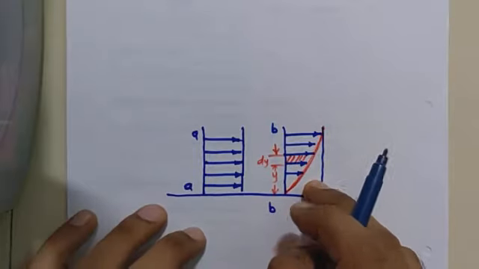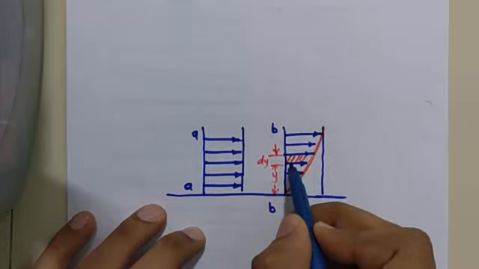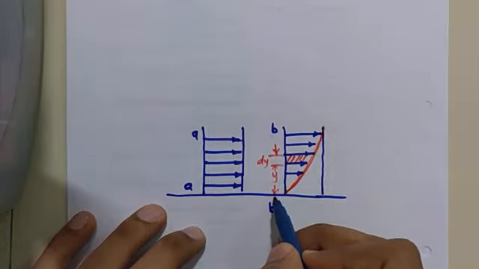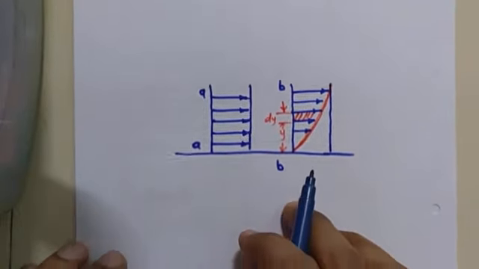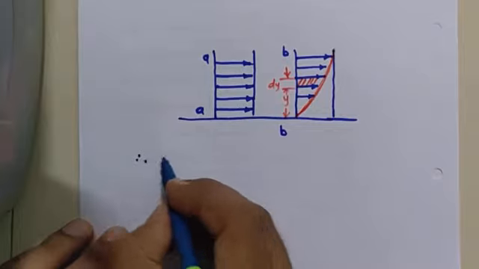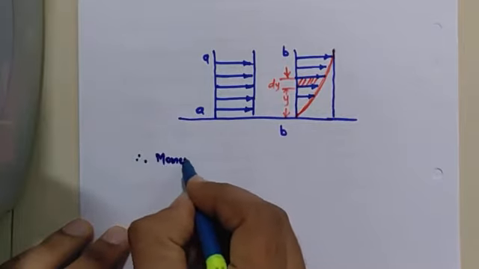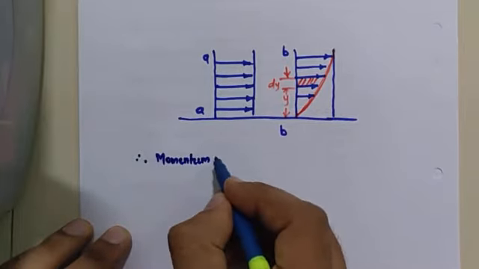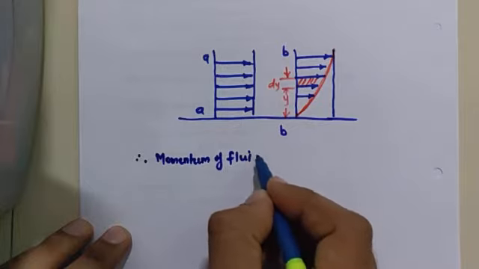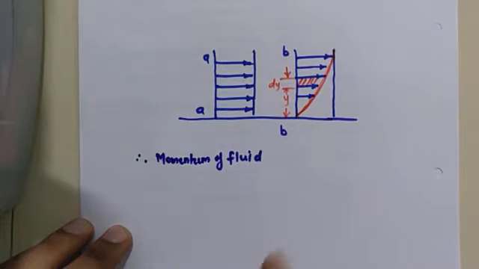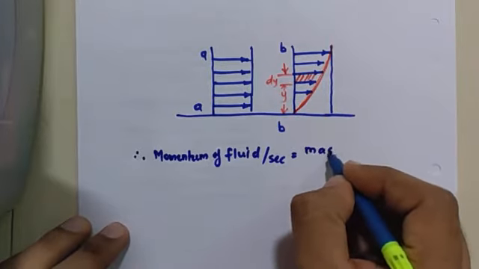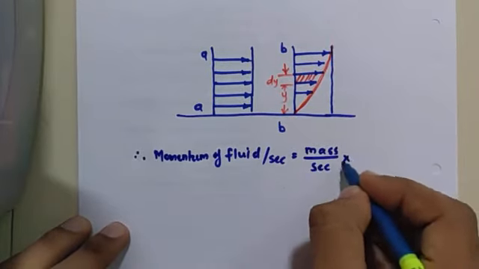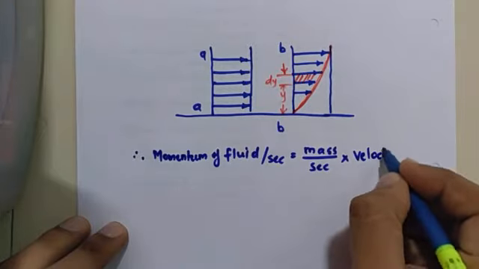So consider a small strip at a distance y from the plate, and dy is its thickness. Therefore, momentum of fluid per second is equal to mass per second into velocity.